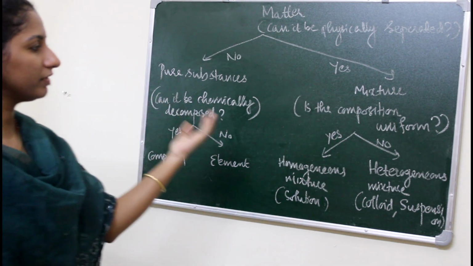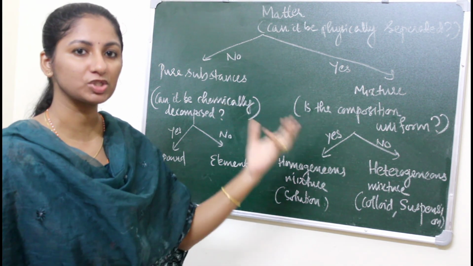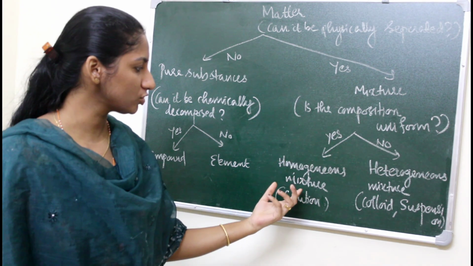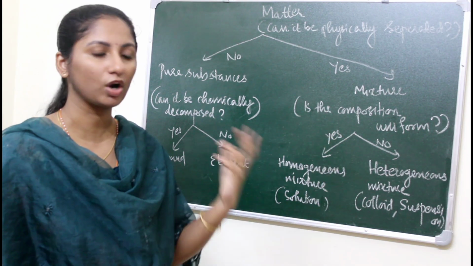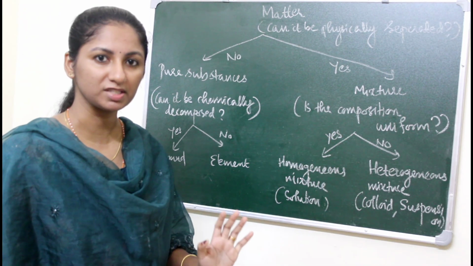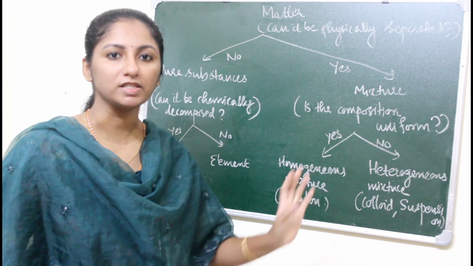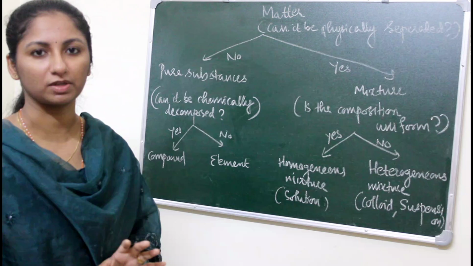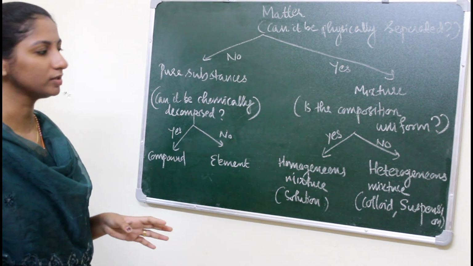Okay. And when we come to the case of mixtures, if the composition of the mixture is uniform, we can call it a homogeneous mixture, that is, a solution. If the composition is not uniform, we can call it a heterogeneous mixture. In that category, we can have colloid and suspension. So this is all about the classification of mixtures. If you want to note this, you can note.